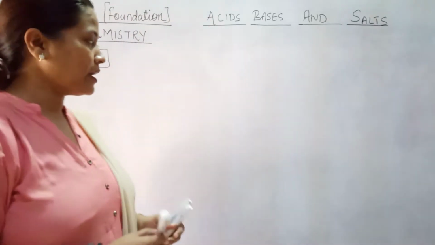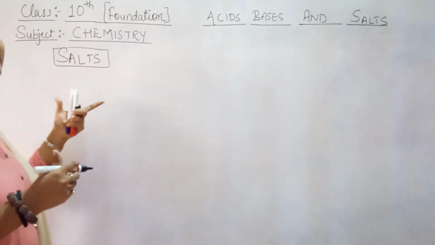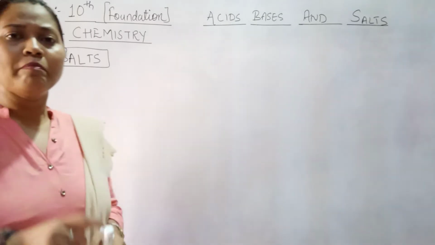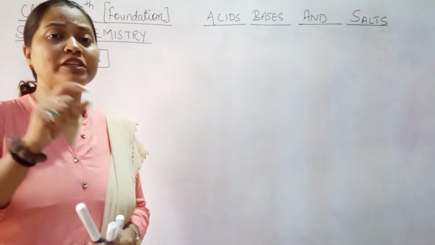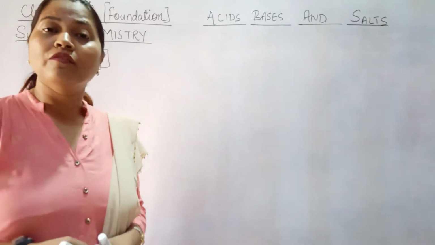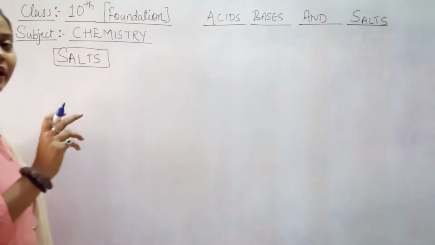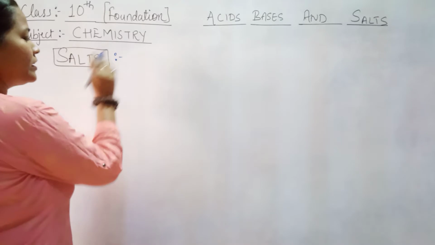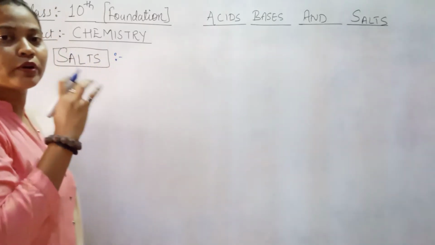So how can we define salt? It is an ionic compound which is formed by the replacement of hydrogen ions from the acid by a cation. Simple, right? Easy to understand. I'll just write it so that it will be easy to remember also.